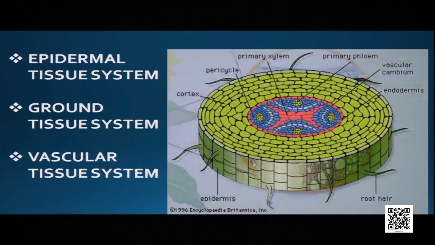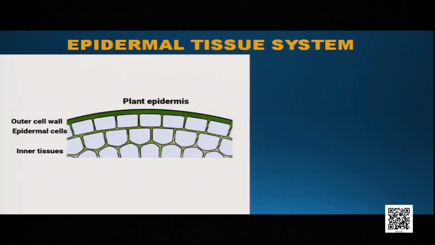So there are tissues. Tissues combine together to form the tissue system. In plants also, tissues combine together to form the tissue system. So these tissue systems are of 3 types. One is the epidermal tissue system, the second is the ground tissue system, and the third is the vascular tissue system. We will discuss the epidermal tissue system, meaning what parts come under the epidermal tissue system and what they do. Let us find out.